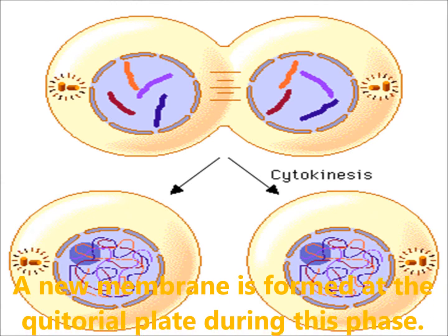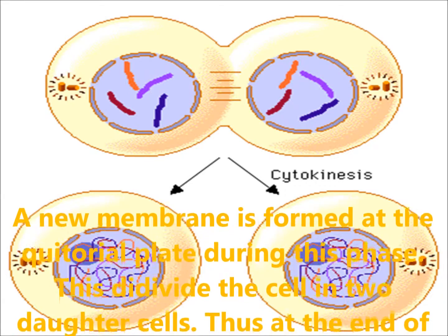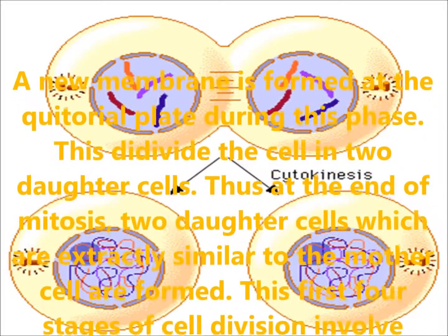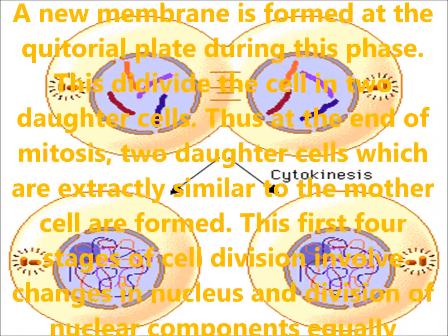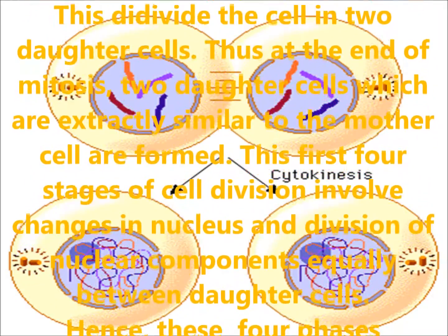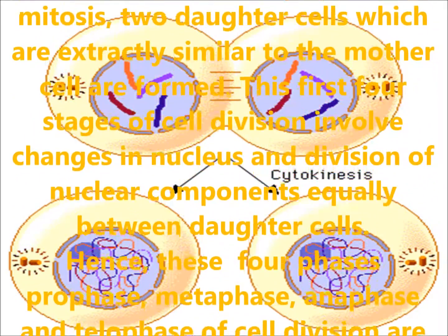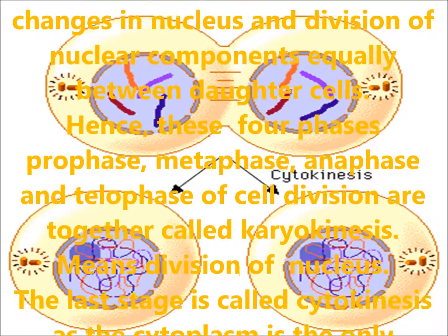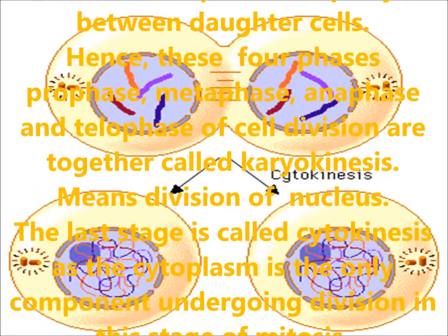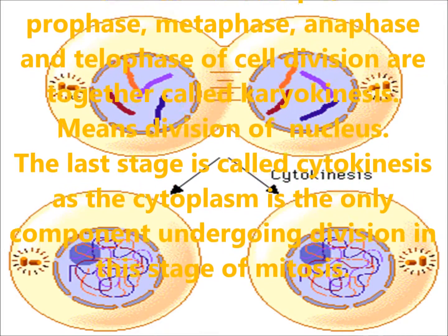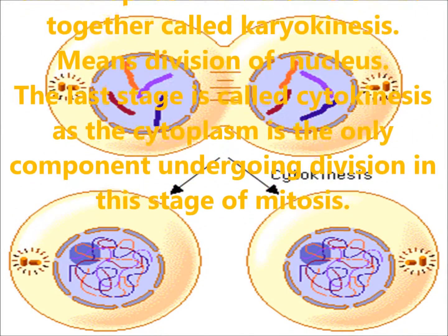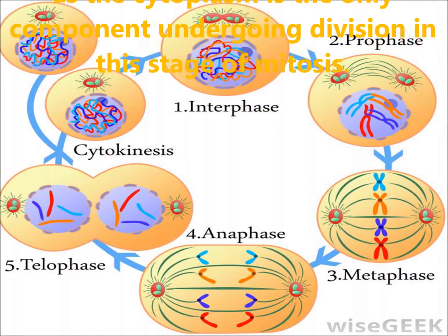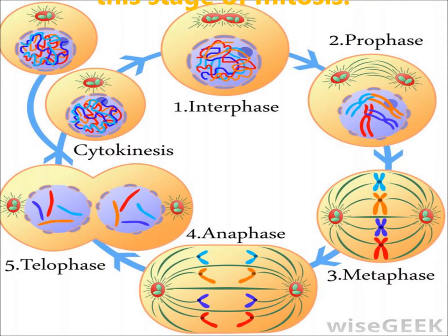Cytokinesis. A new membrane is formed at the equatorial plate during this phase. This divides the cell into two daughter cells. Thus at the end of mitosis, two daughter cells which are exactly similar to the mother cell are formed. These first four stages of cell division involve changes in the nucleus and division of nuclear components equally between daughter cells. Hence, these four phases of prophase, metaphase, anaphase and telophase are together called karyokinesis, meaning division of the nucleus. The last stage is called cytokinesis. Cytoplasm is the only component undergoing division in this stage of mitosis.